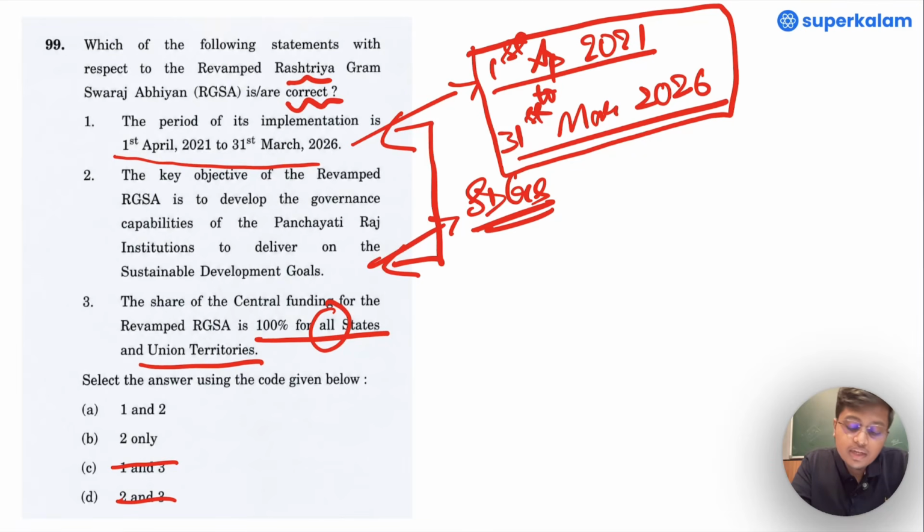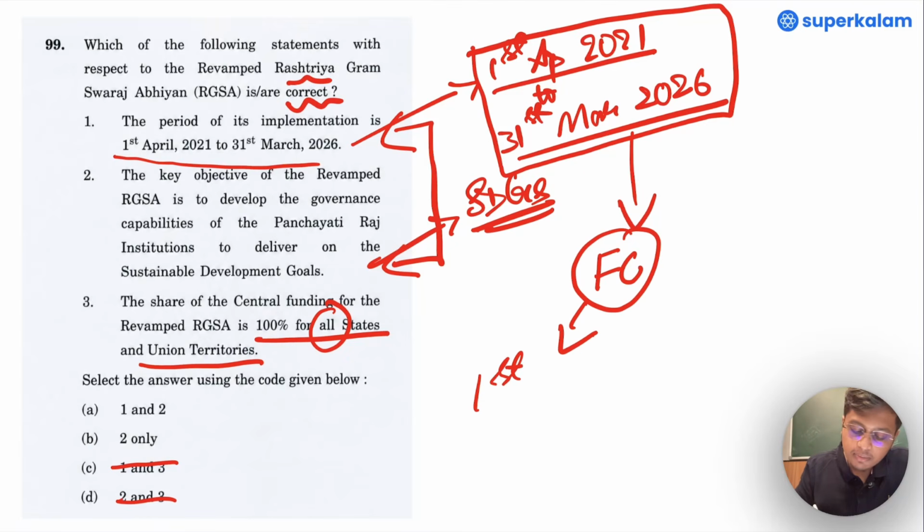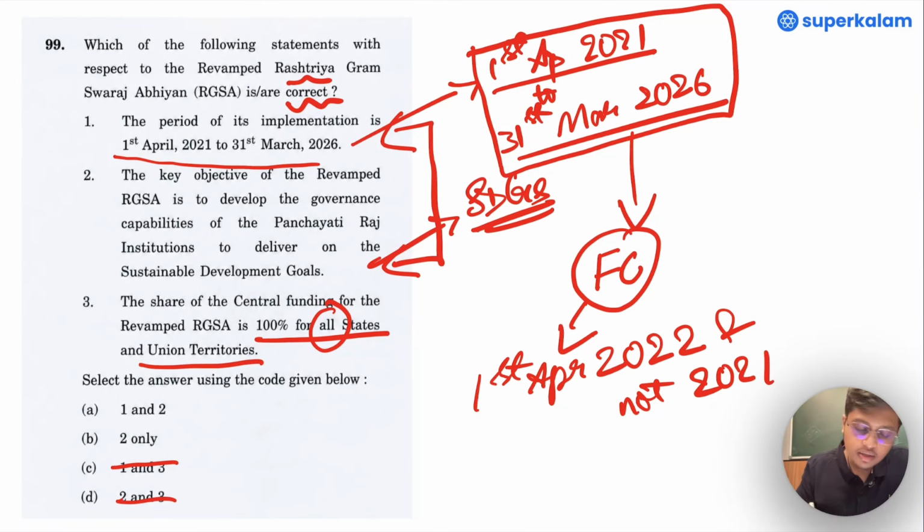If one is very thorough with their current affairs and its analysis, they will get to know that this closely resembles the Finance Commission dates, and the Finance Commission dates start from 1st April 2022 and not 2021. Hence, the first statement is wrong. Then the answer is B, that is 2 only.